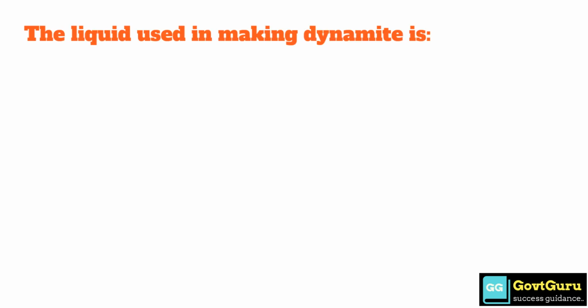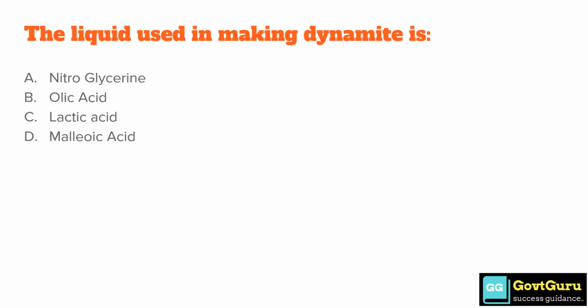The liquid used in making dynamite is option A nitroglycerin, option B oleic acid, option C lactic acid, option D maleic acid. So the correct answer is option A nitroglycerin.